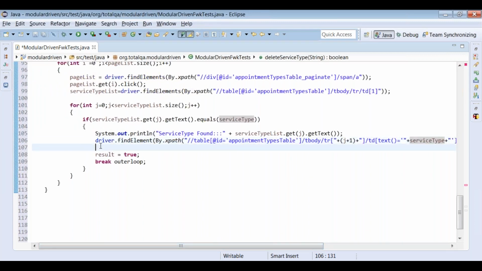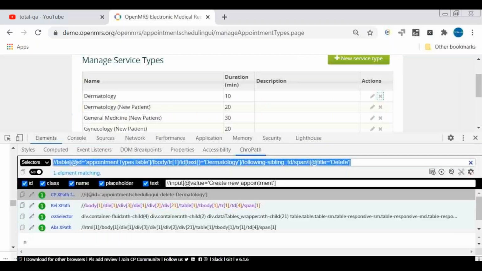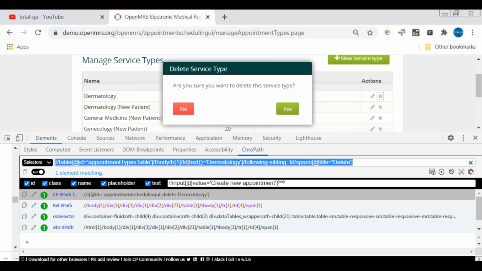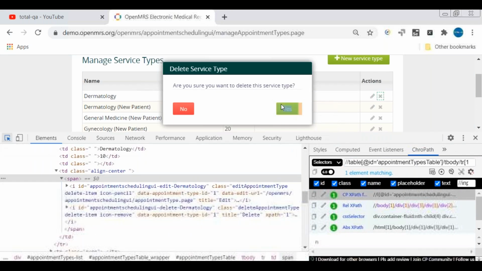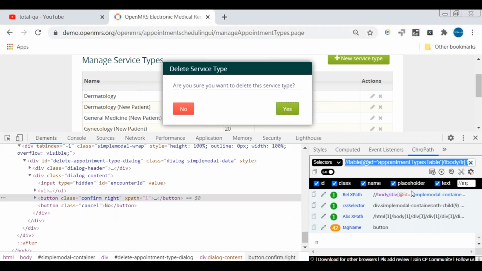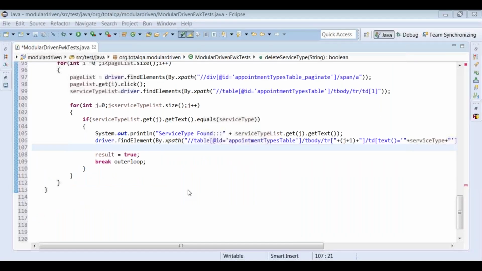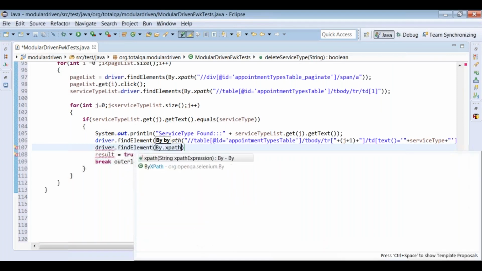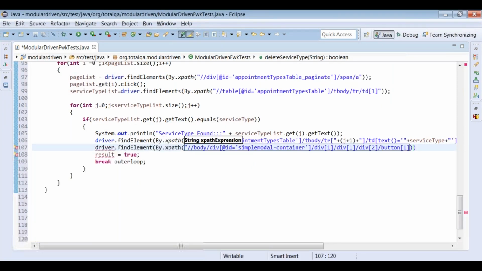Then we will try to click on the Yes button. So let's see here. I click on it. I need to click on the Yes button to delete this particular service type. So let's identify the properties of the Yes button. This is not an alert. Because it is not an alert, we can identify the properties. Let's take the XPath. Okay, so I can see one XPath is available. Let's try to click on the delete button. Driver dot find element by dot XPath.